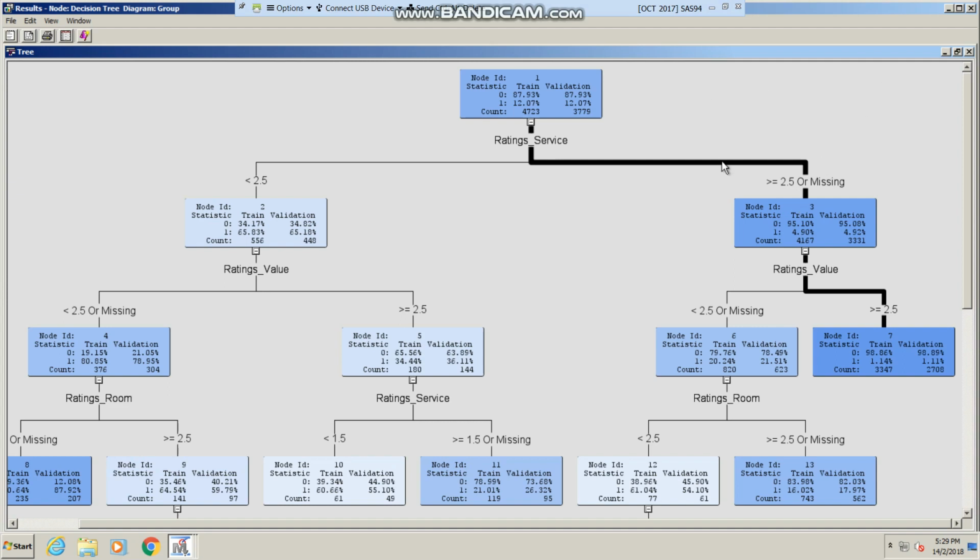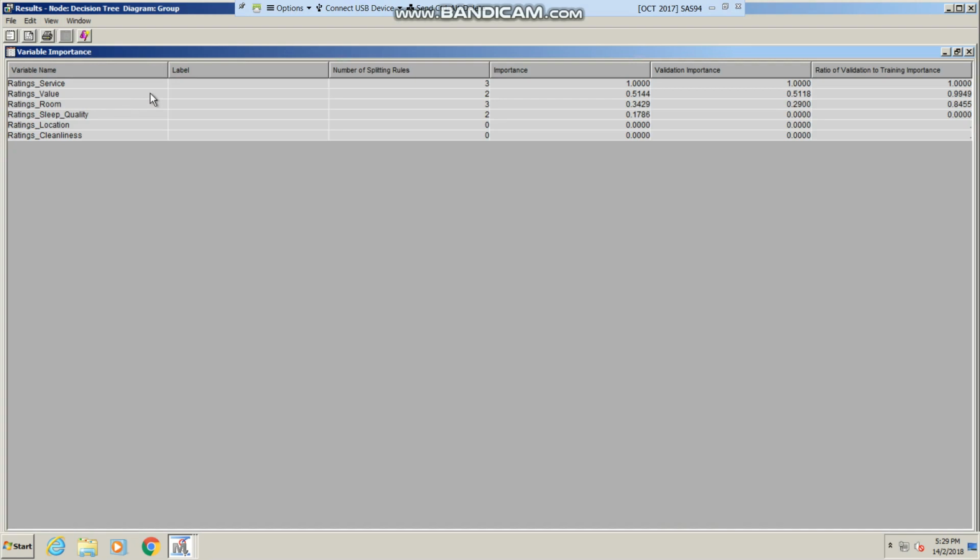The variables are judged based on variable importance, as seen from here. For the variable importance, the rating service has the highest importance to bad reviews at the value of 1, while the variable imputed ratings location has the lowest importance to bad reviews. Therefore, the variable imputed rating service has the highest influence in predicting whether a bad review is 0 or 1.